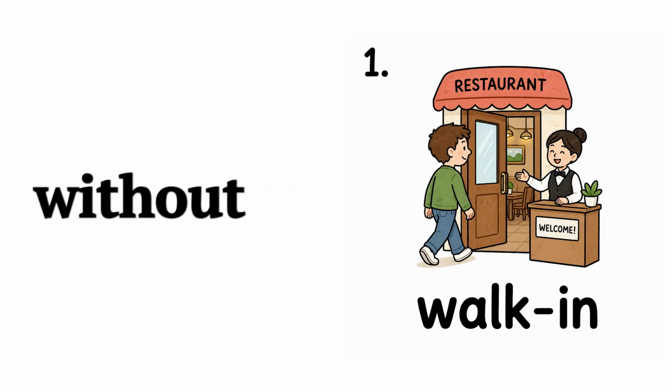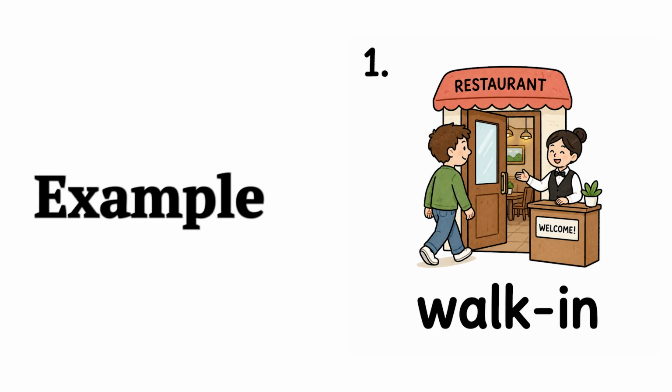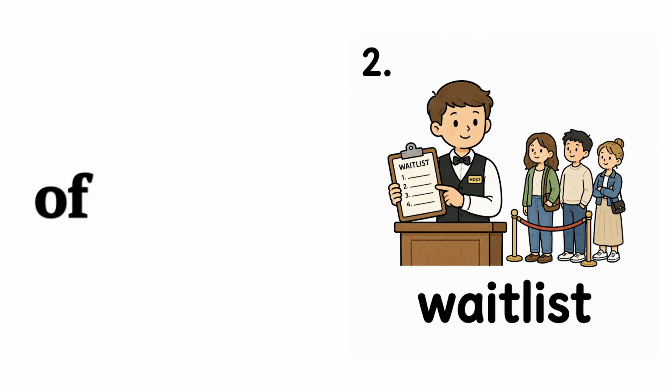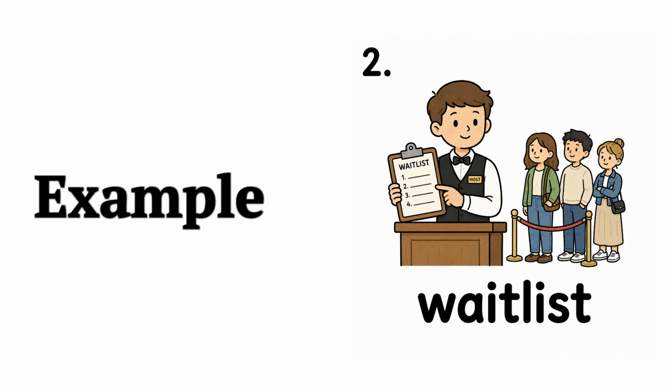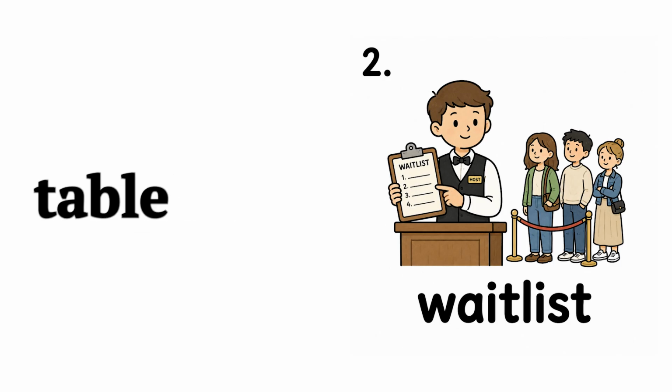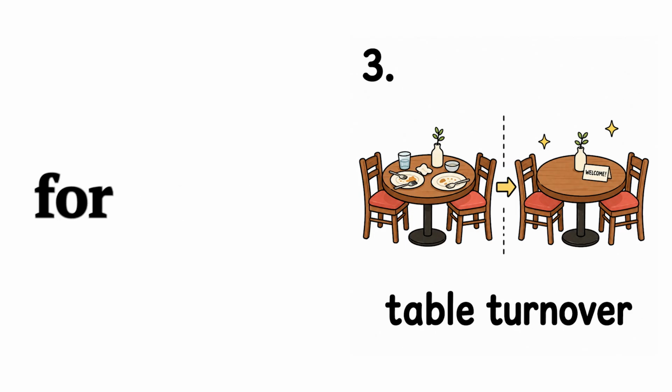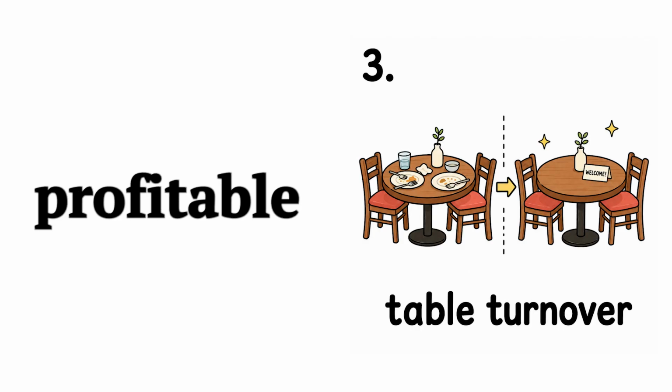30 advanced words. Walk-in, a customer without a reservation. Example, the restaurant accepts walk-ins before 7. Waitlist, a list of people waiting for a table. Example, we joined the waitlist for a window table. Table turnover, how quickly tables become free for new guests. Example, high table turnover keeps the restaurant profitable.